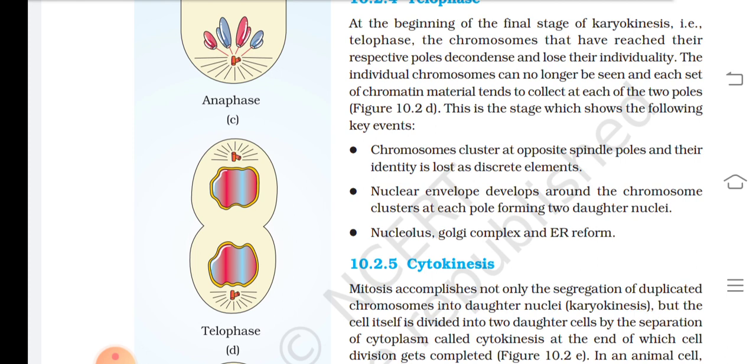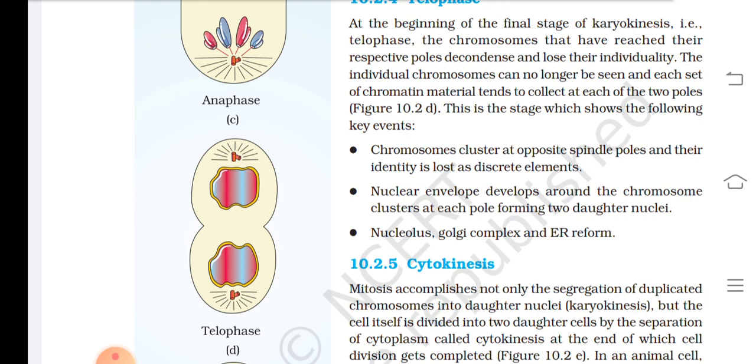This is the stage which shows the following key events. First, chromosomes cluster at opposite spindle poles, and their identity is lost as discrete element. Second, nuclear envelope develops around the chromosome cluster at each pole, forming two daughter nuclei. Third, nucleolus, Golgi complex, and ER reform.